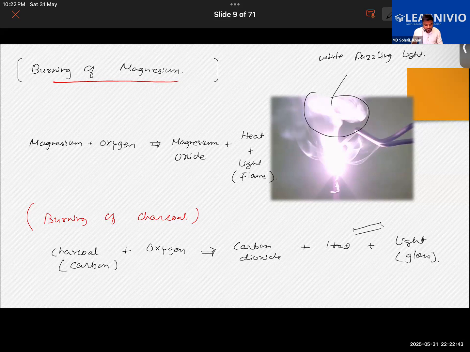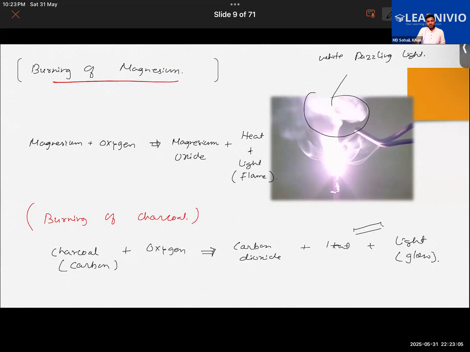So coal contains a lot of carbon. Other than charcoal, coal will also burn in air, producing carbon dioxide, heat, and light. In both the examples of combustion that you have seen, we find that oxygen is necessary for combustion, or burning, to take place. Without it, it cannot happen. So oxygen is actually a supporter of combustion.